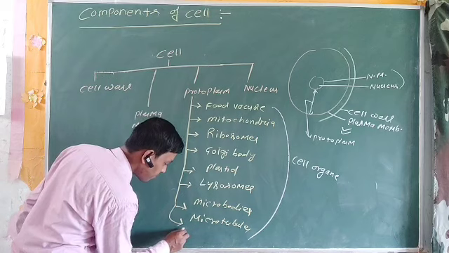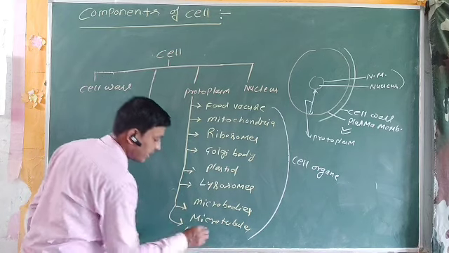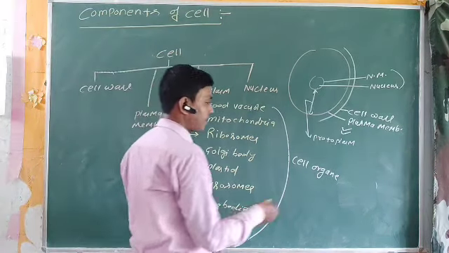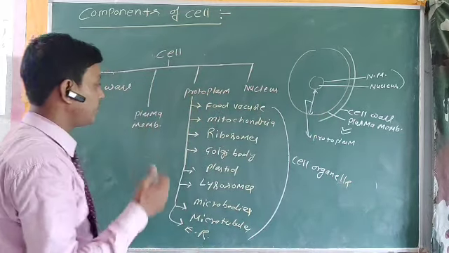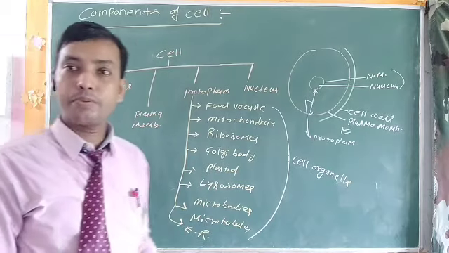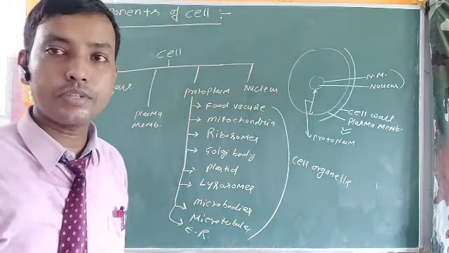Endoplasmic reticulum is also a cell organelle. So cell organelles are the basic components of the protoplasm, that is, of the cytoplasm.